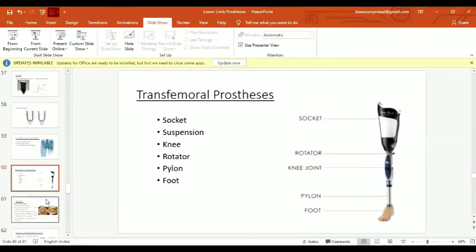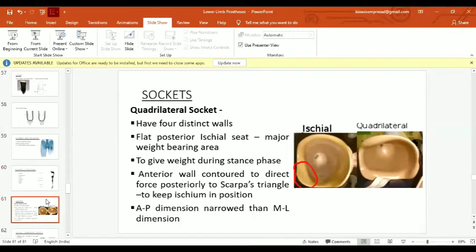Then comes the transfemoral prosthesis. It has several parts: socket, suspension, knee, transverse rotator, pylon, then foot. So first come the sockets. The quadrilateral socket has four distinct walls. You can see here four distinct walls; the quadrilateral is written here. And it is an ischial kind of design, and you can see the difference.